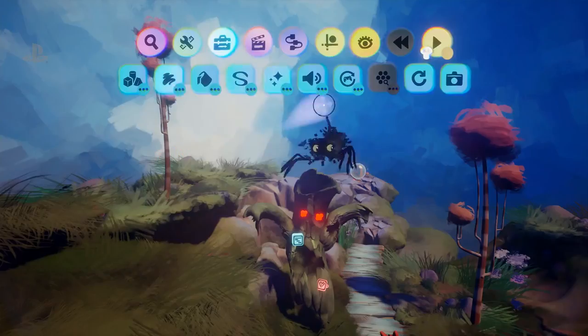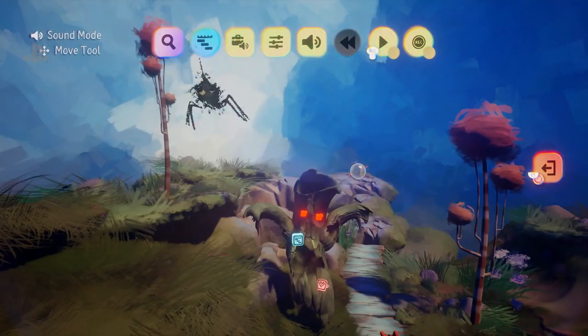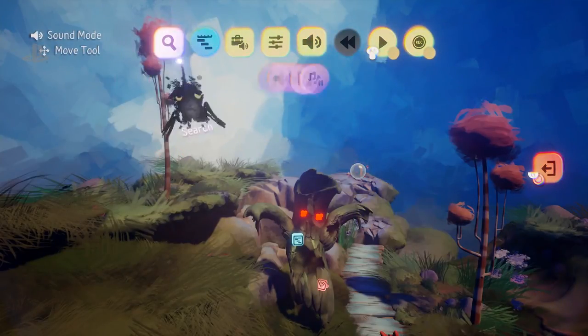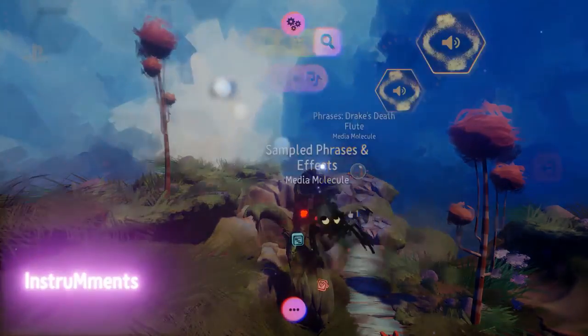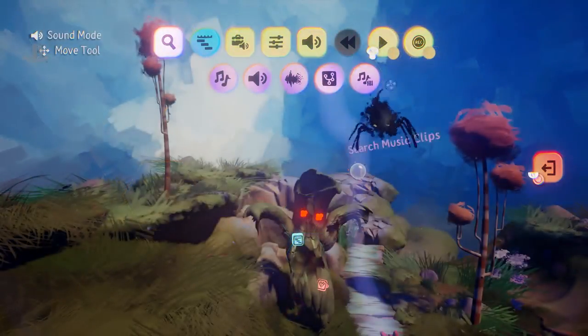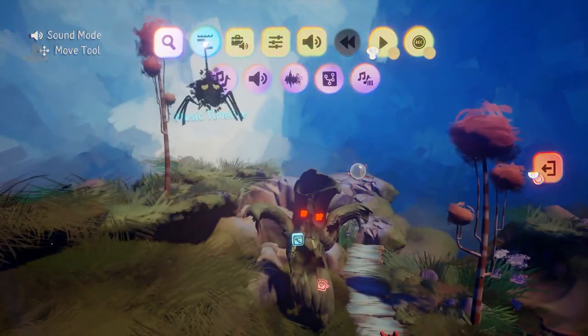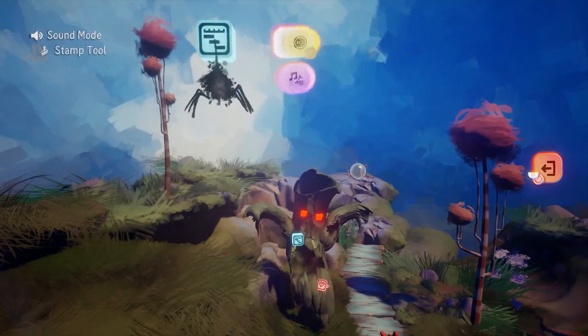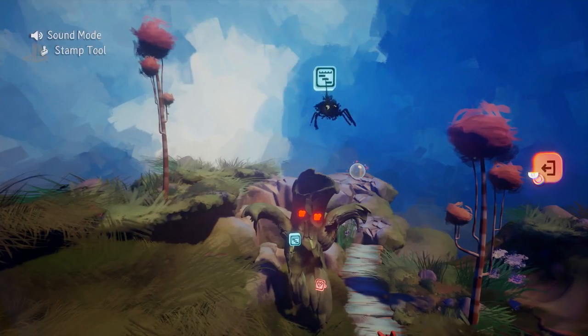It's really easy to make something synchronized to the music, for example. And it encourages a lot of cross creativity, if that's a word. So we're going to go into sound mode there, and then we will just get an instrument. There are plenty of instruments already built in, so there's no pressure to make your own sounds and importing them. They've given you everything you're going to need.